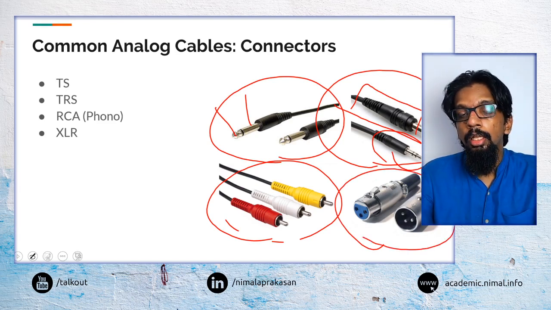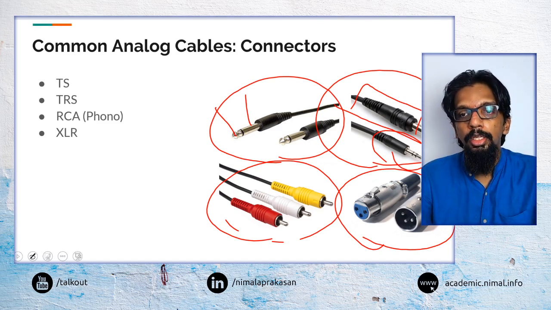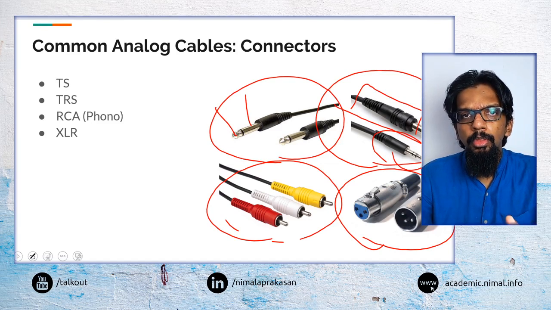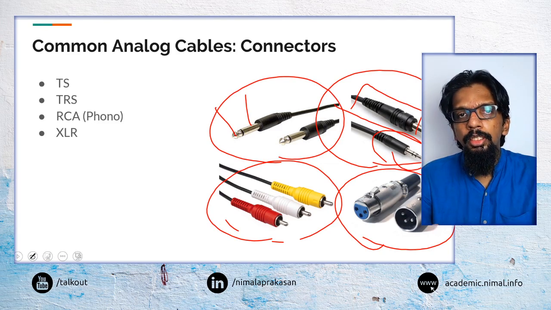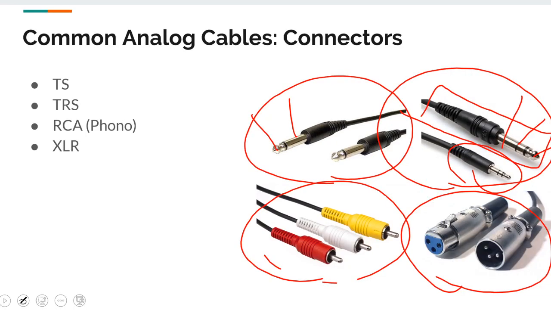Those are much more commonly used in professional applications for connecting microphones and other audio applications. So the type of signal that is carried would be something, then the type of connector that we may use would be something else as well. So these are some of the common types of connectors that we may come across.